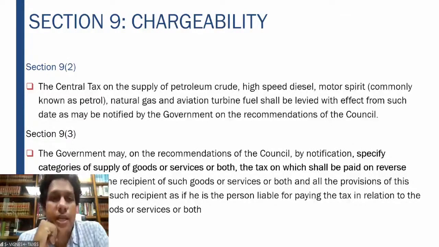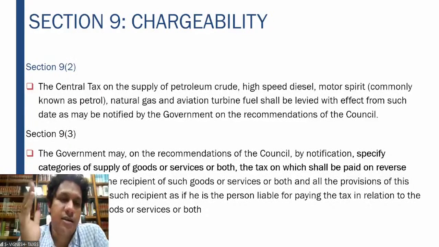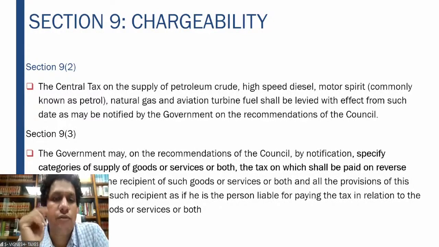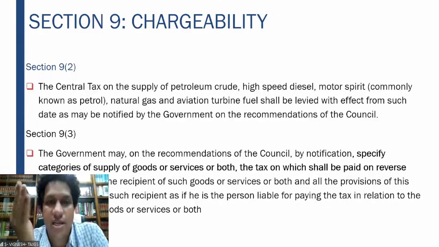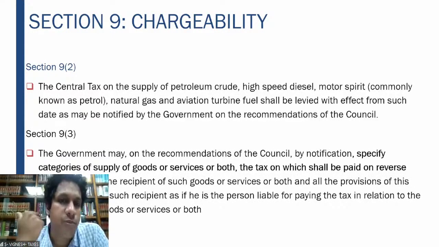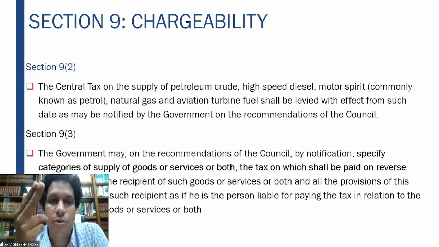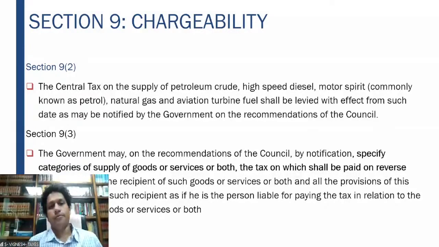Section 9 subsection 3 is very clear. It says that the government by notification will specify the categories of goods or services or both, the tax on which shall be paid on the reverse charge basis. On such supplies, all the provisions will apply to the recipient as if he is the person liable to pay the tax. So if the tax does not reach the government, it will not proceed against the supplier, but it will proceed against the recipient.